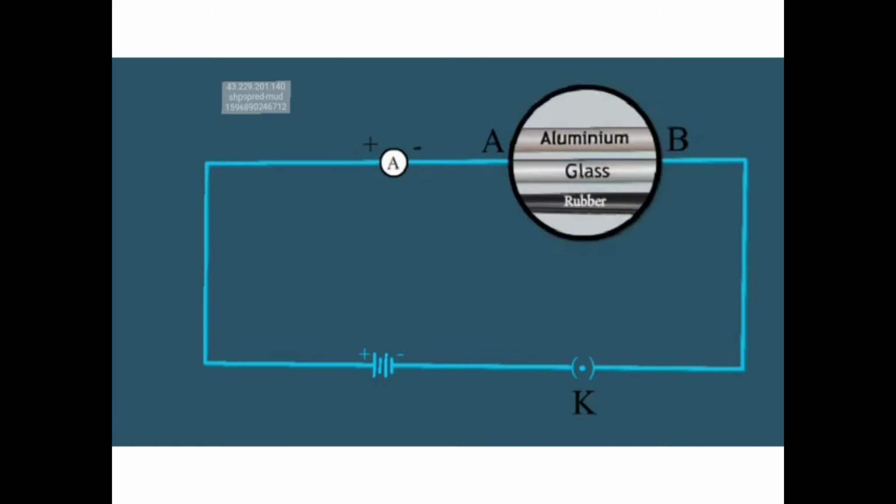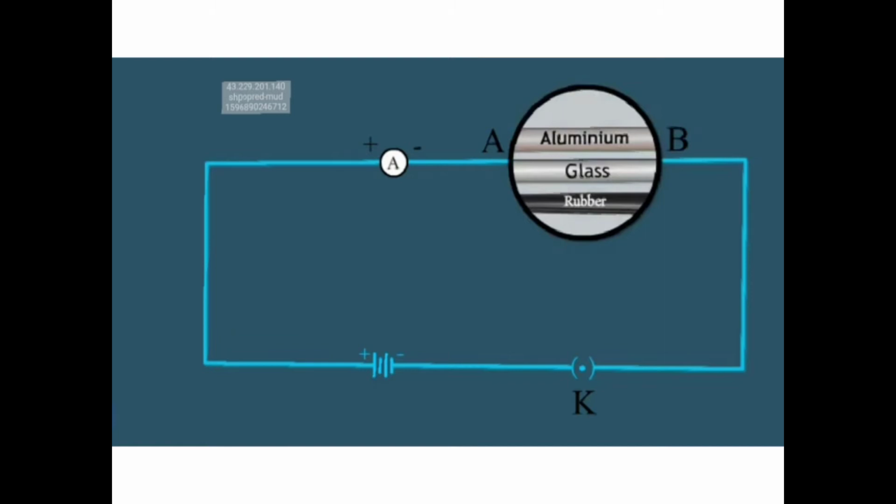Now, what do you mean by conductor? The definition of conductor is those substances which have low resistance, and current can easily flow through such materials. So the current is observed in the ammeter when you use the aluminum wire and the copper.